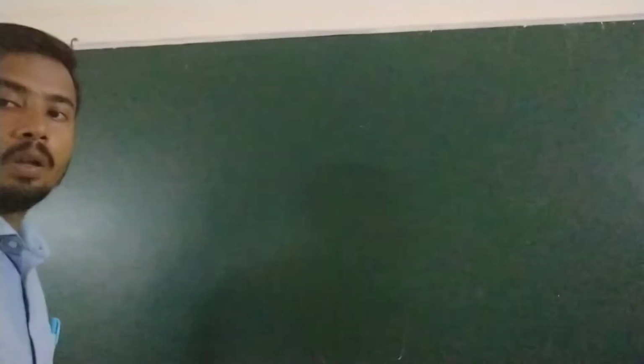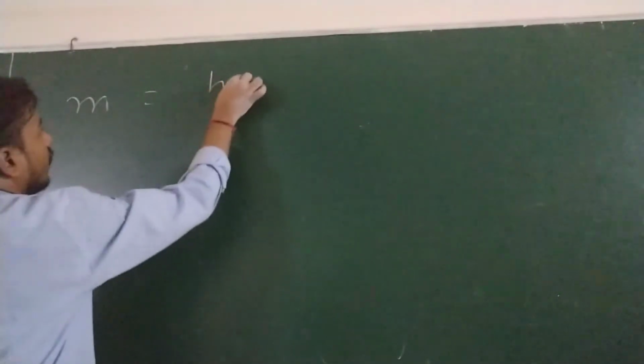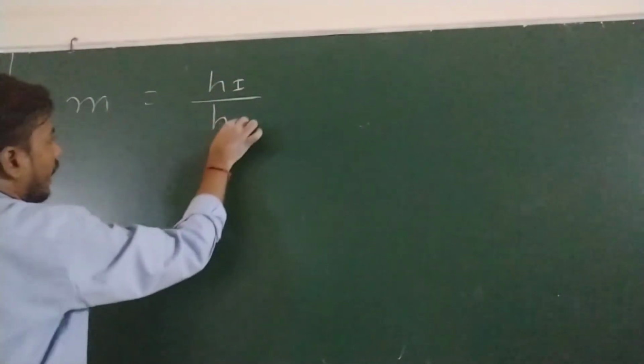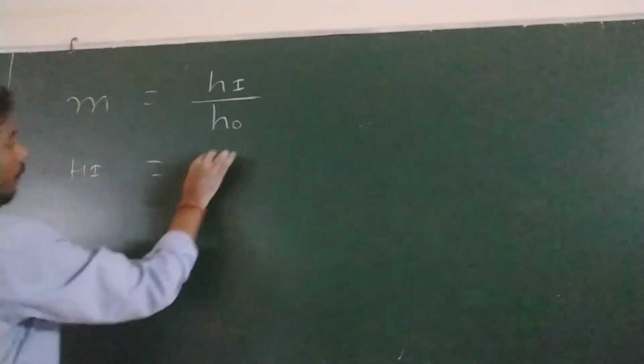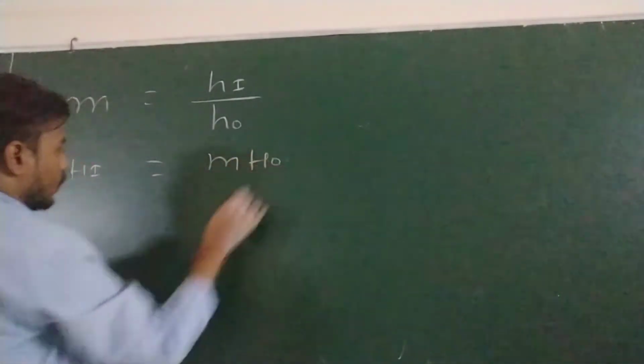So we know that m is equal to height of image divided by height of object. So from here, height of image will be m times height of object.